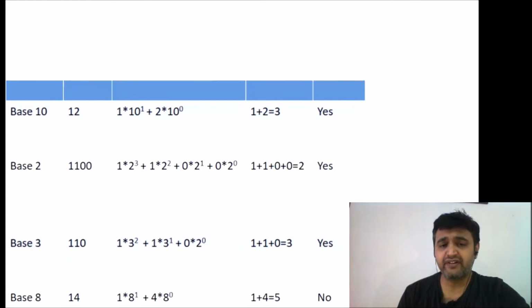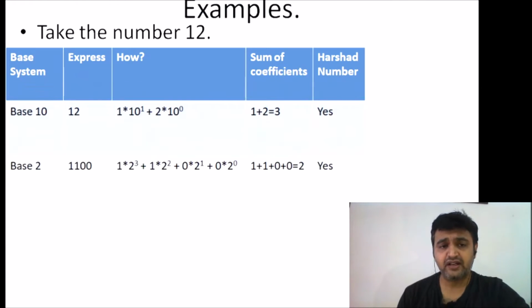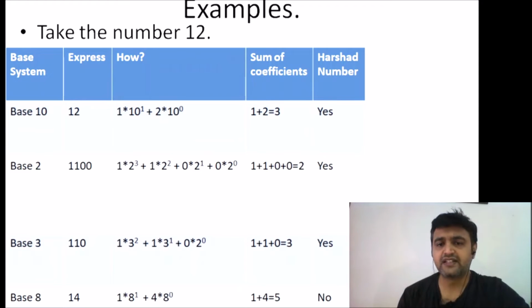So instead of giving you the precise definition over here, let me directly take an example so that things will be much more clear, because my aim is that even a person without a deep mathematical background should be able to understand my lectures. But those who are interested can just Google Harshad numbers, go to the Wikipedia page, and get a proper mathematical definition.